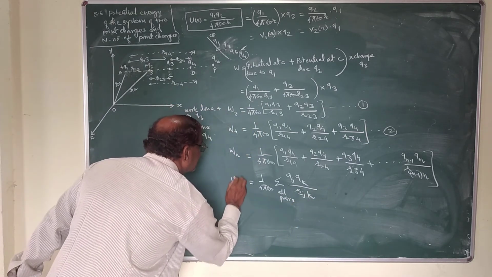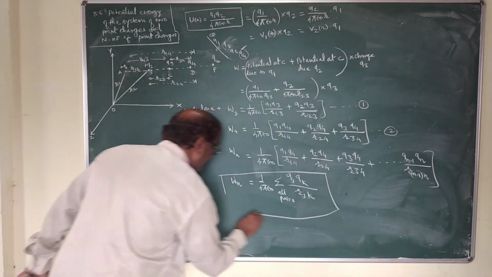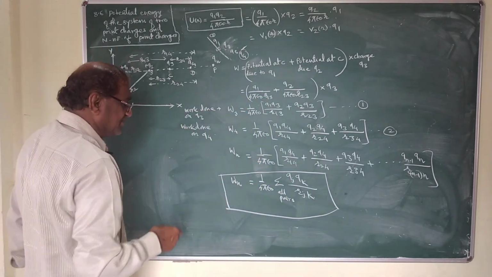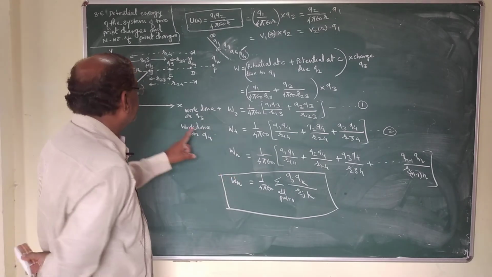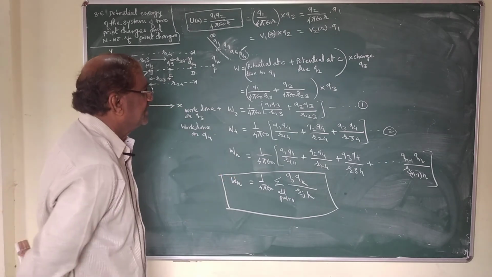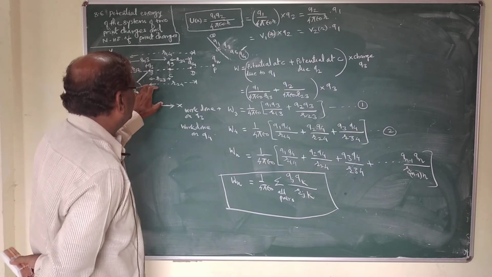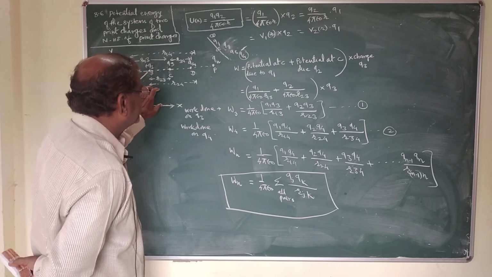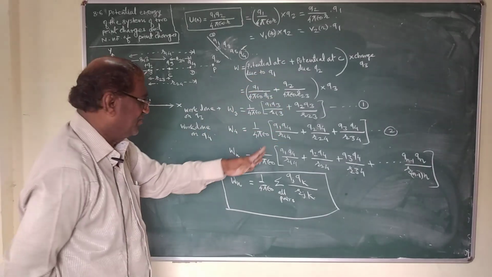So this is the total work done, which is stored as electrostatic potential energy in the system of n number of charges. So in this way, we can extend the two charge system to n number of charges in the system.